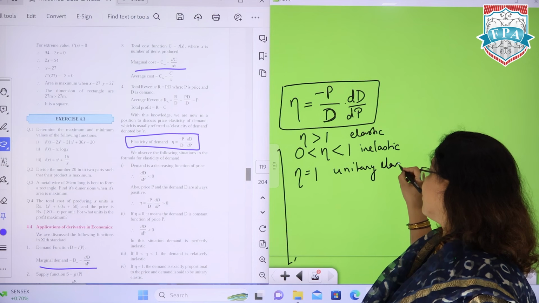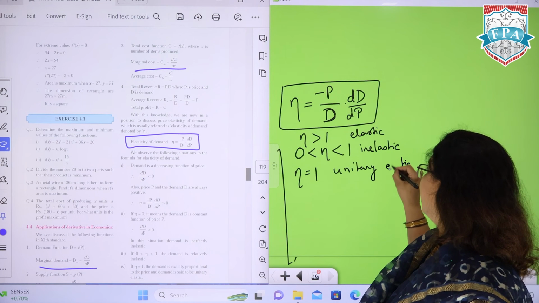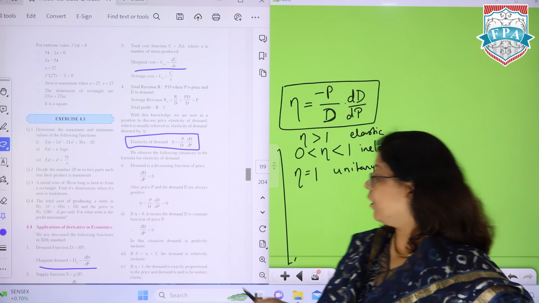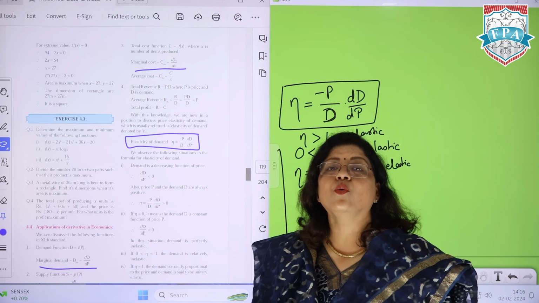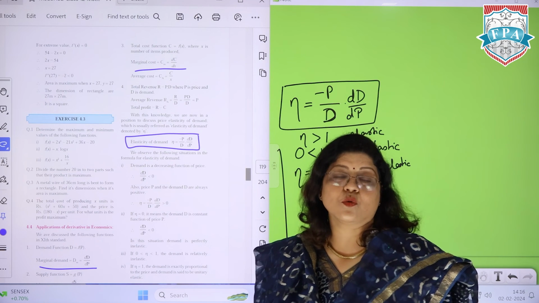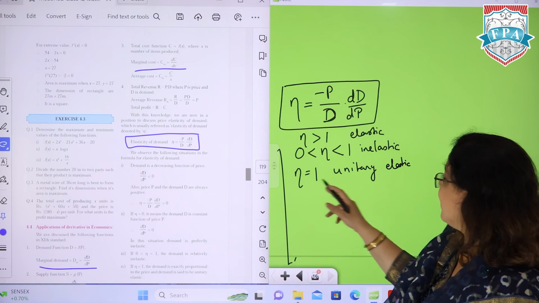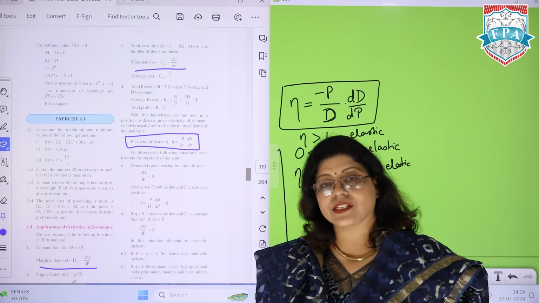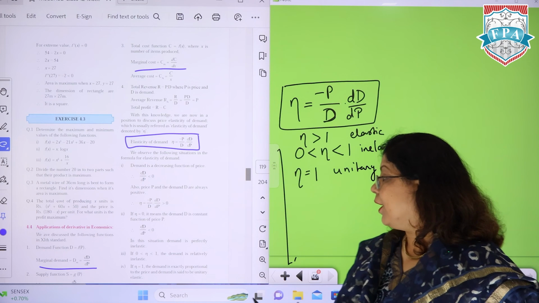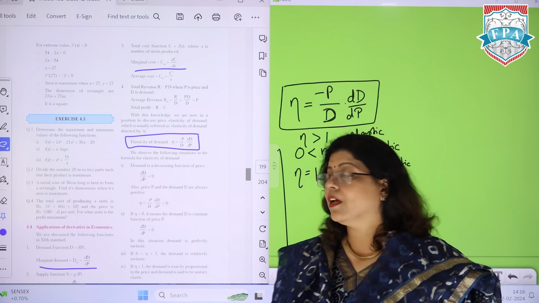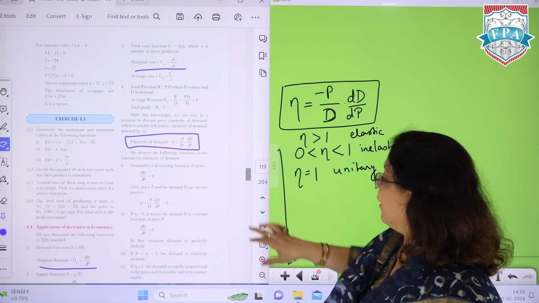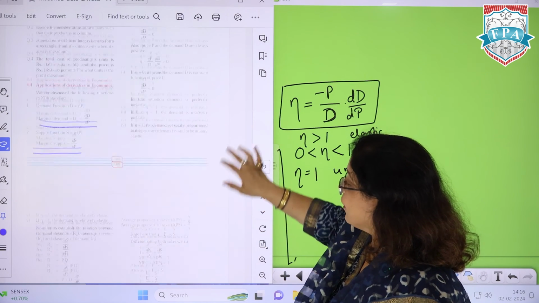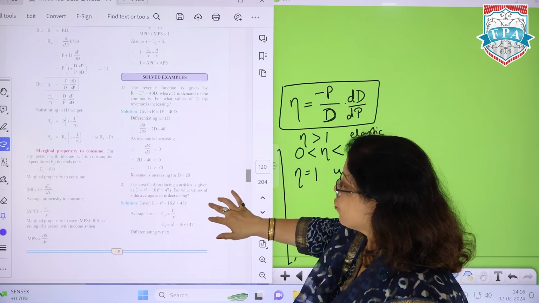So in these questions, sometimes after writing, they also ask you to interpret the result. So interpretation will only result in this part, that if the value of eta is more than 1, it is elastic, less than 1, 0 to 1, it is relatively inelastic, or otherwise unitary elastic. So after this, let's come to one or two questions over here.